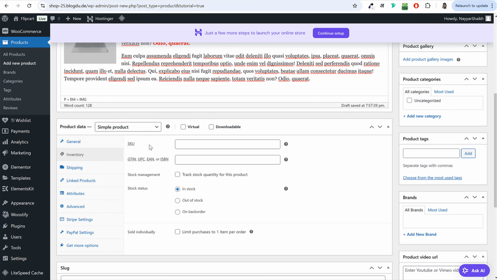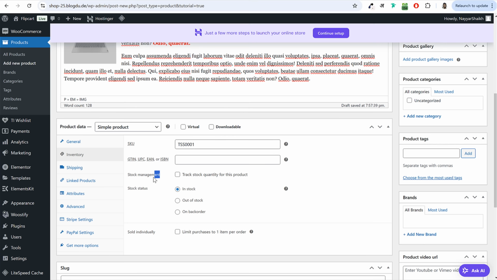Now under inventory, you can give it some SKU. SKU stands for stock keeping unit. It is a unique code given to every single product. So every product will have their own unique SKU. Stock keeping unit. SKU is also used for managing logistics. So you might know that. Let me give you an example. For example, this is SKU TSS 0001. Something like this.